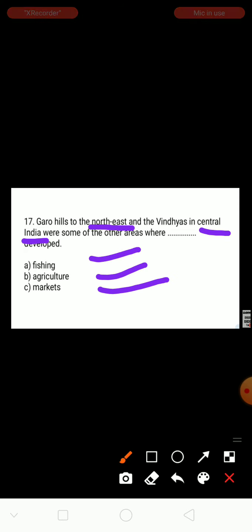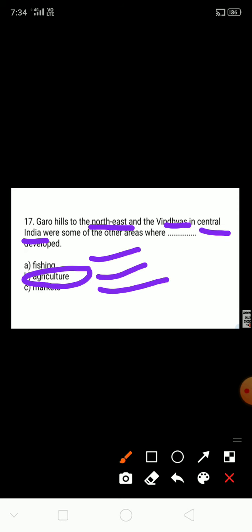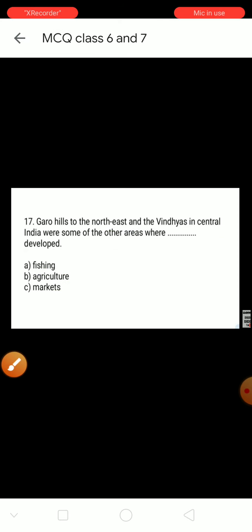So what developed in Yarrow Hills to the northeast and the Vindhyas in central India? The correct answer here is agriculture. Agriculture was developed in Yarrow Hills to the northeast and the Vindhyas in central India.